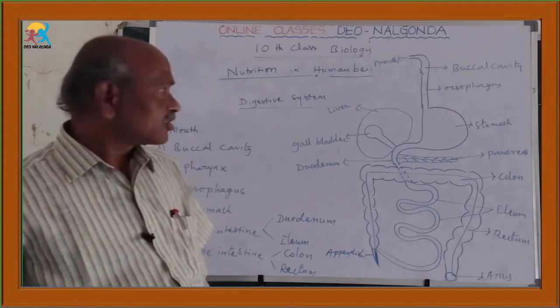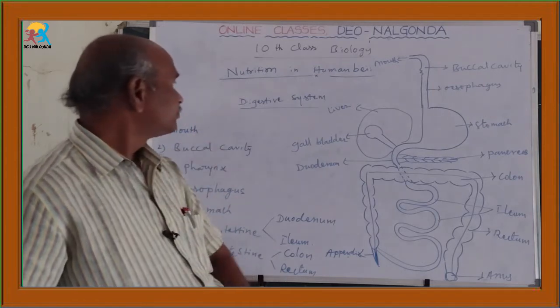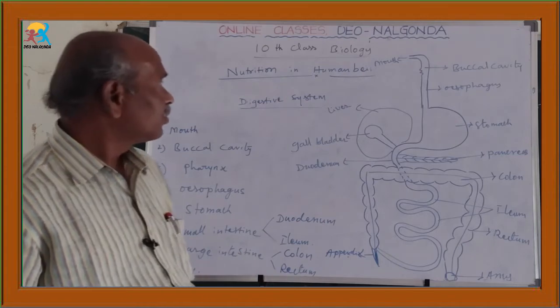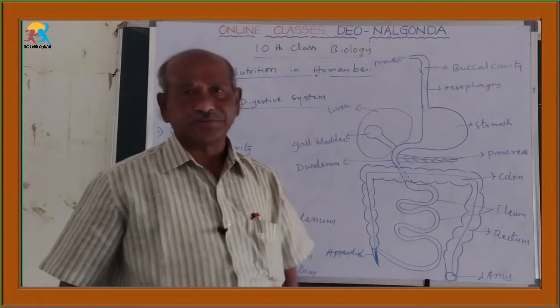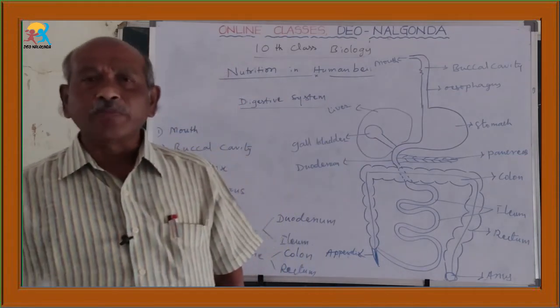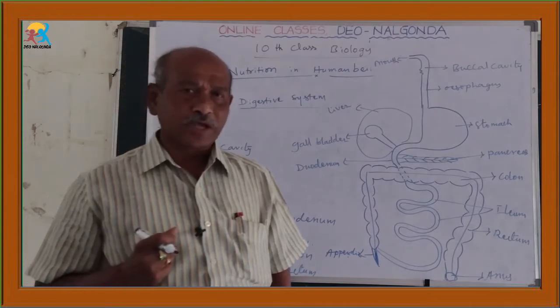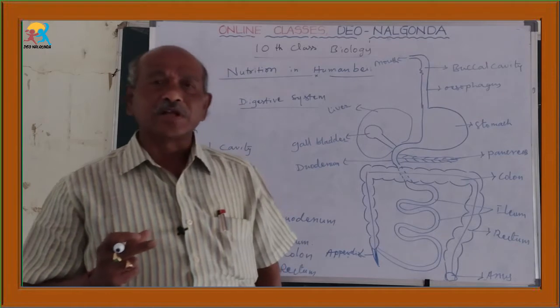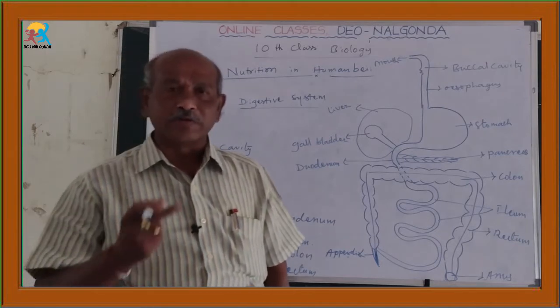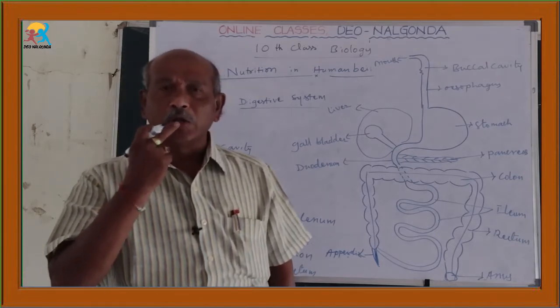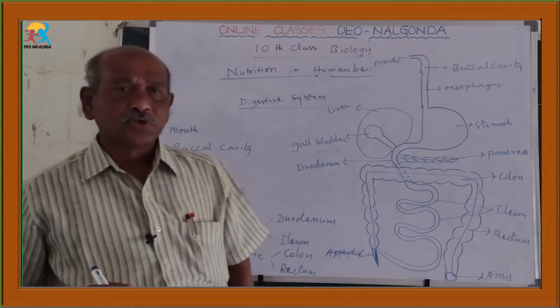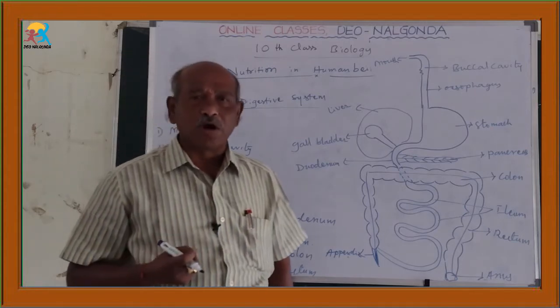Among them, the first part is the mouth. Then what is the mouth? It is a gap between the two lips, upper lip and lower lip. So what is the use of the mouth?